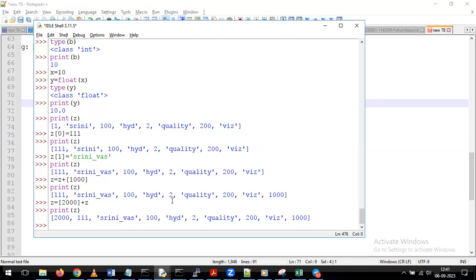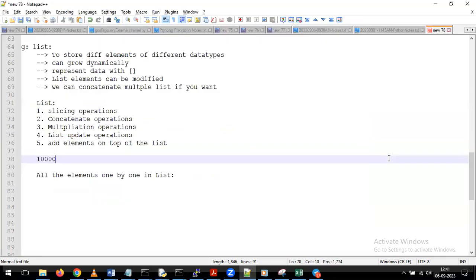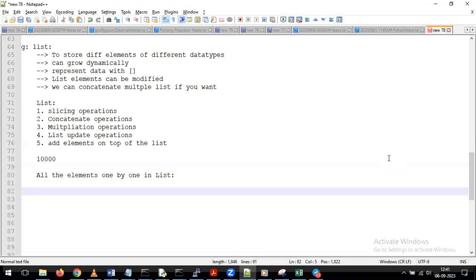Okay. If no questions, I hope you are doing the practice for all these things in parallel with me. Otherwise, whatever I am typing on this window, I will copy all these things and send them in a notepad, so that after completion of the class also you can perform the practice. Okay. Now you tell me, so far, whenever we are doing the practice, how many ways did we do the practice?